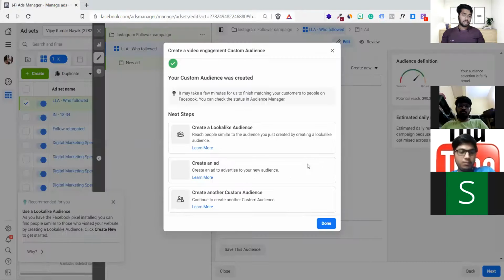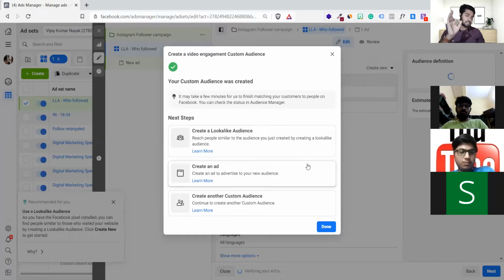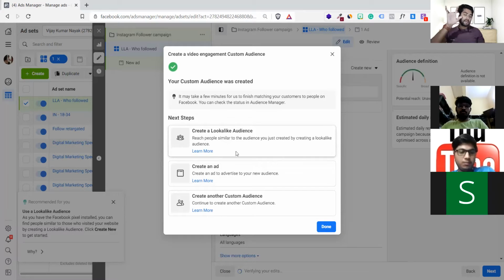After creating, it's done. The moment you create like this, it will ask some more questions. It says simply, do you want to create a lookalike audience straight right now? As I told you, remember, there was a step 1 and step 2. You are done with step 1. It is asking to go to the next step, which is step 2 right now.